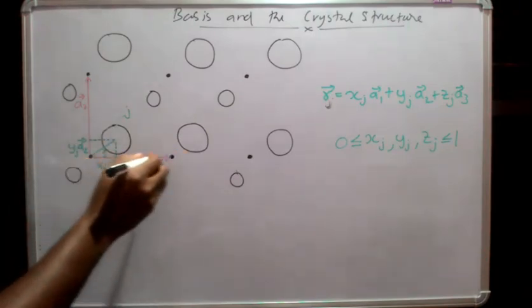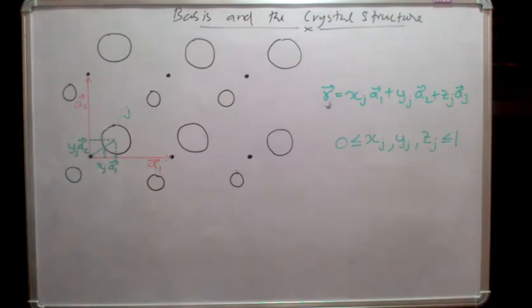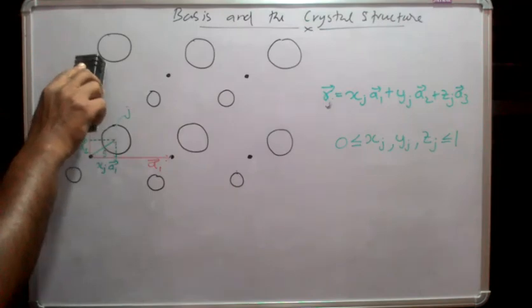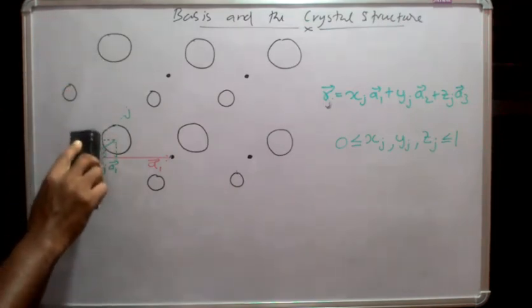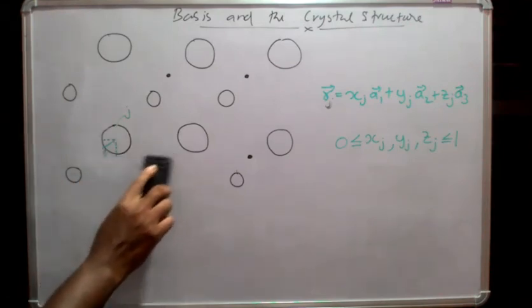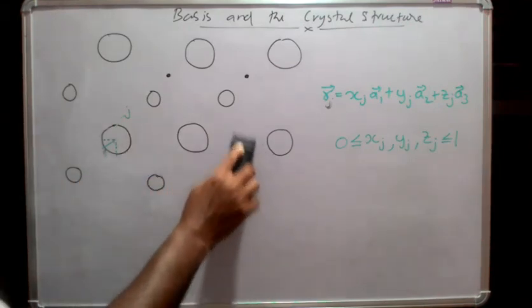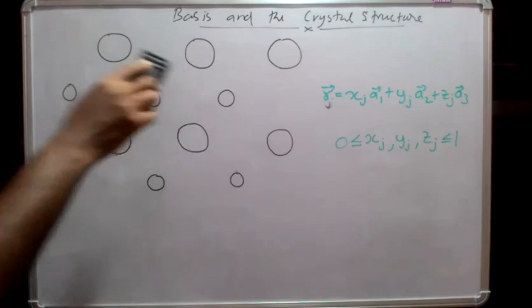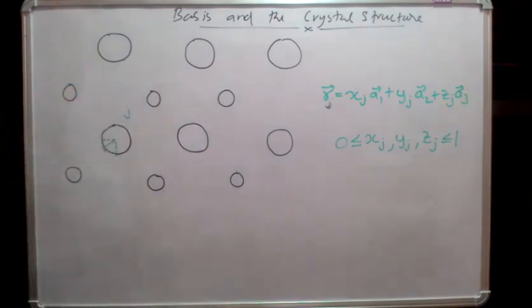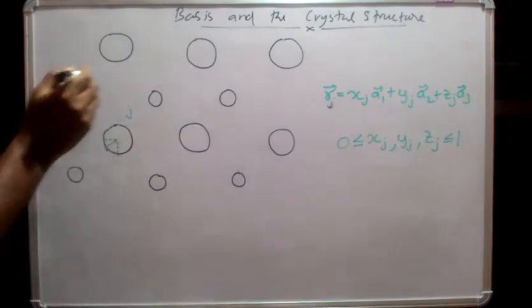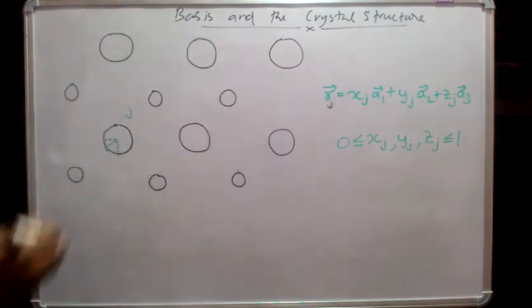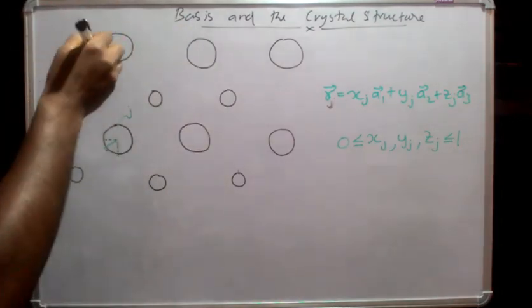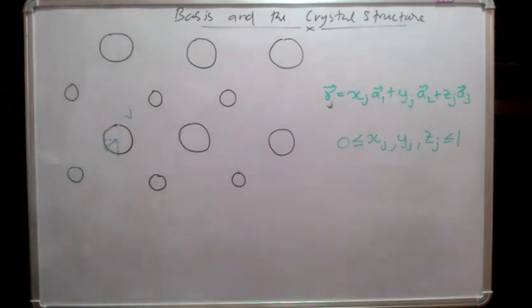So even if I erase these lattice points, we can predict where the lattice points are situated by analyzing the position of this basis of atoms.